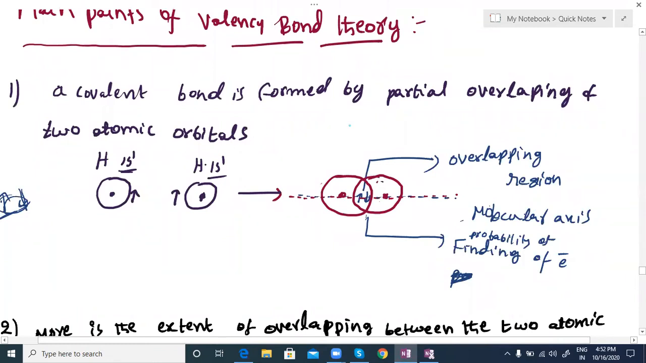First one: a covalent bond is formed by partial overlapping of two atomic orbitals. This is a circle, and this is again a circle. So you can get the overlapping. You can see everything on the screen. This is the overlapping region. Here mostly the probability of finding the electron is maximum. This axis we call the molecular axis, and the bond you get along the molecular axis is always a sigma bond. So that is the overlapping of two orbitals.